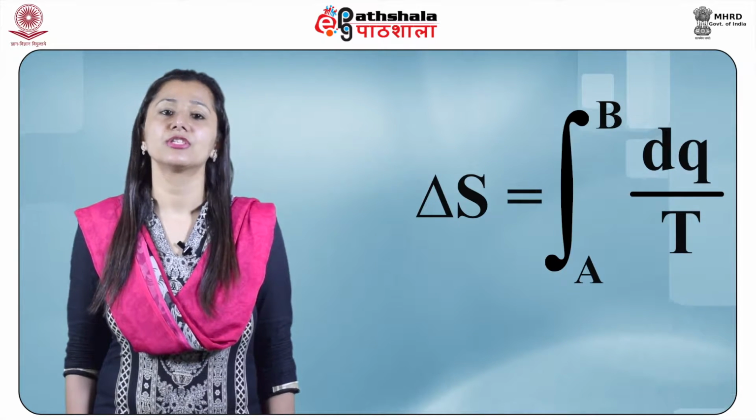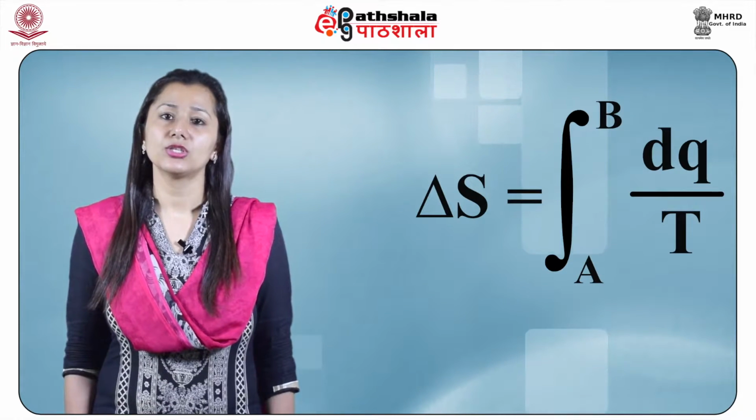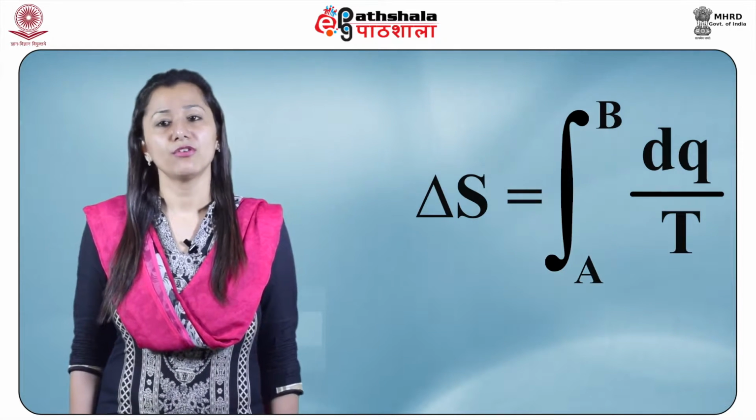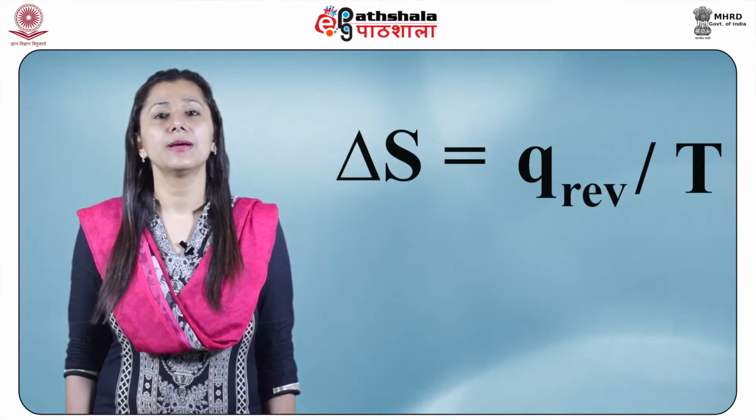Mathematically, the above equation may be written as delta S equals the integration from A to B of dQ by T. This equation is valid only when the reversible change is brought about. Thus, we can write delta S equals Q reversible by T.